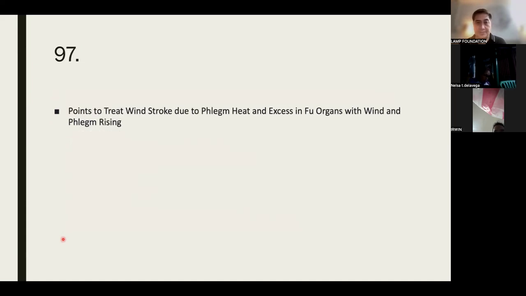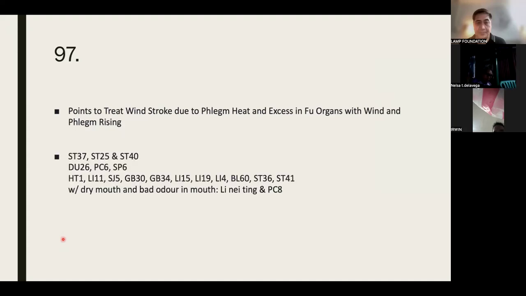Okay, points. Stomach 37, stomach 25, stomach 40. DU 26, PC 6, spleen 6, heart 1, LI 11, Sanjiao 5, gallbladder 30, gallbladder 34, LI 15, LI 19, LI 4, bladder 60, stomach 36, stomach 41. If with dry mouth and bad odor in mouth, use the points and PC 8.